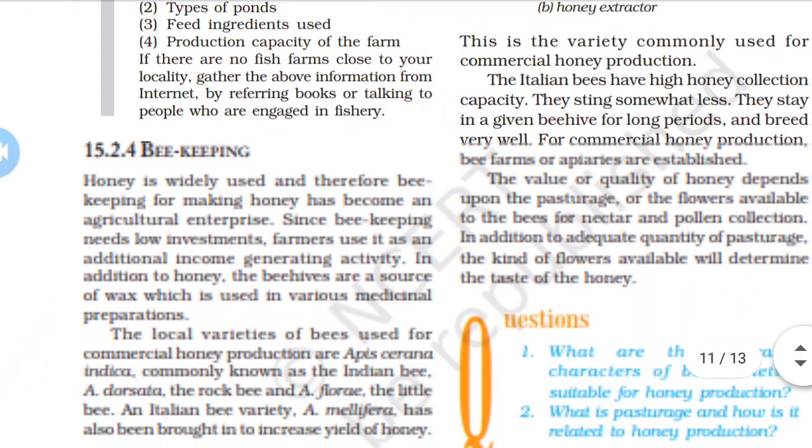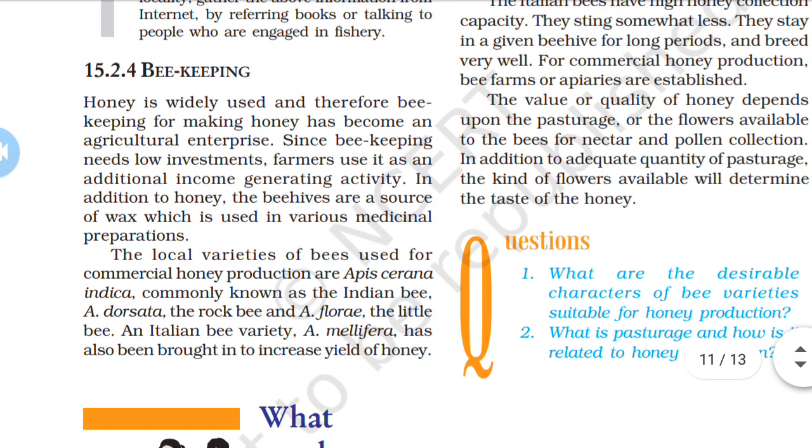Next we discuss beekeeping. Beekeeping is widely used for making honey. We obtain honey from beekeeping. Farmers make the lowest investment for beekeeping and obtain a good amount of honey. Besides that, the byproduct, beehives, can also be used as a source of wax, which is used in different medicinal preparations.